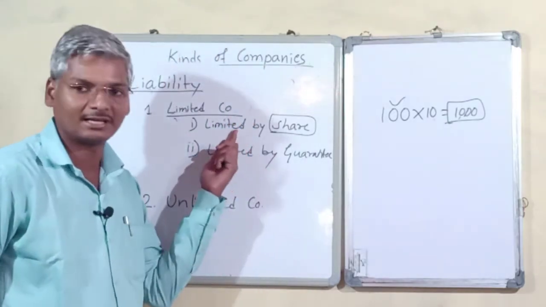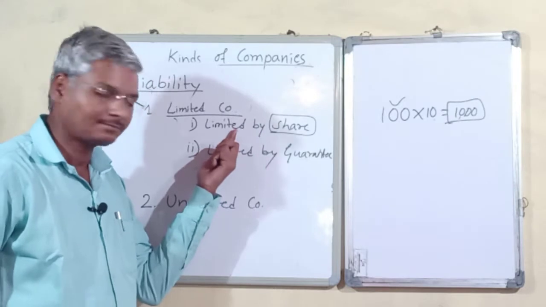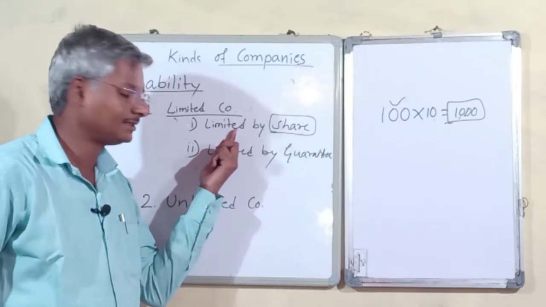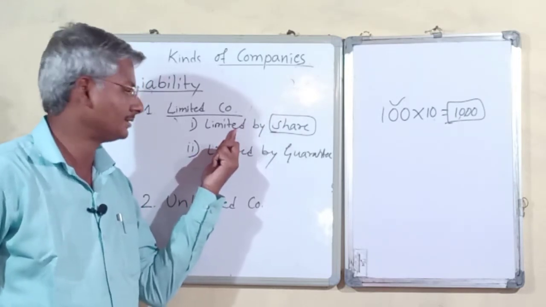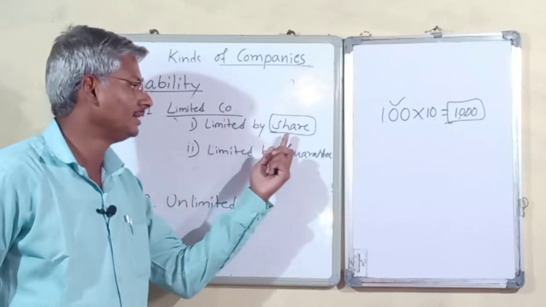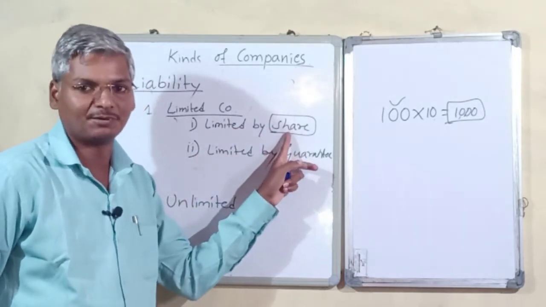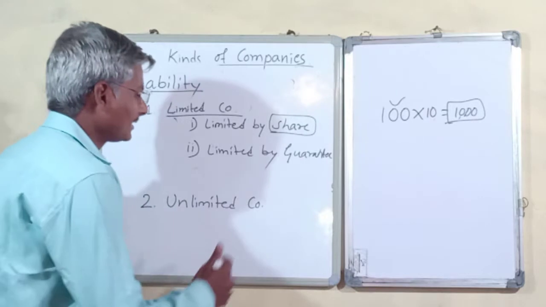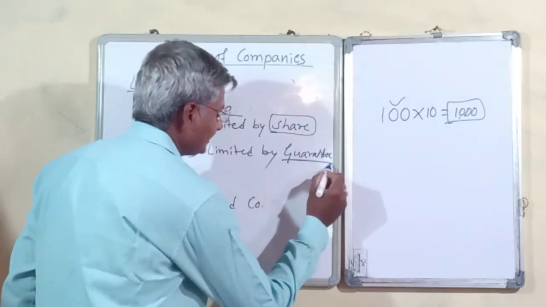So that's why these are companies where the liability of members is limited to the share amount.